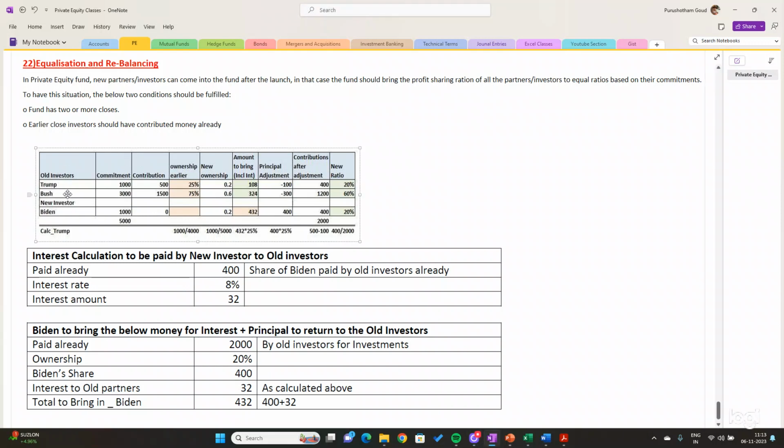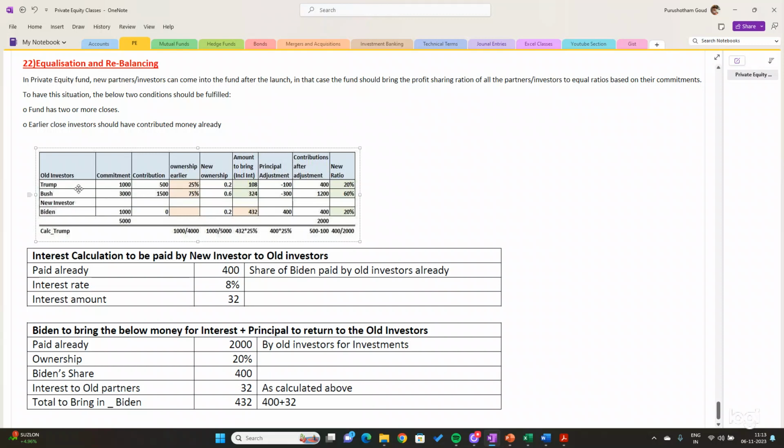The fund needs 50 percent, so it has issued a call notice of 50 percent. Accordingly, Trump and Bush have contributed 50 percent, which amounts to 500 and 1,500 respectively, which comes to 2,000. So 2,000 is the amount these investors have contributed.